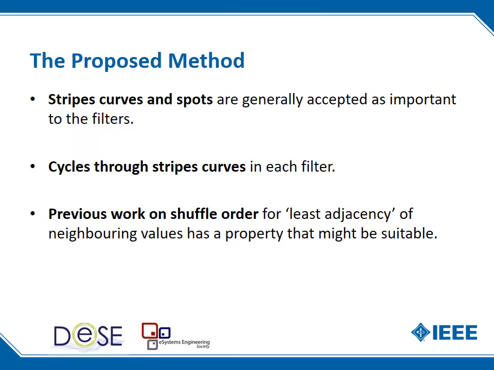What we wanted was a technique that would have stripes and curves, because those are generally accepted as being important to filters, and they're also in tune with intuitions from Hubel and Wiesel with experiments with spider monkeys under light anesthetic. We also wanted a number sequence which would allow us a number of filters, so that we could have a number of these forms that were different. Some previous work that we had conducted on least adjacency with shuffles seemed to have properties that could be quite attractive to this.